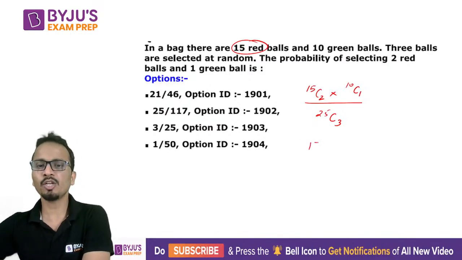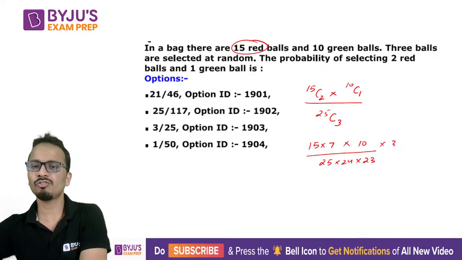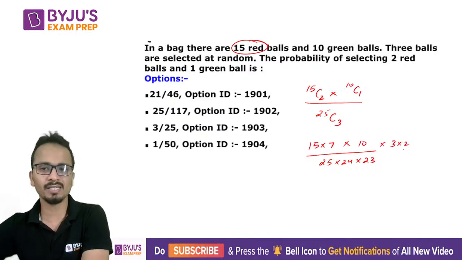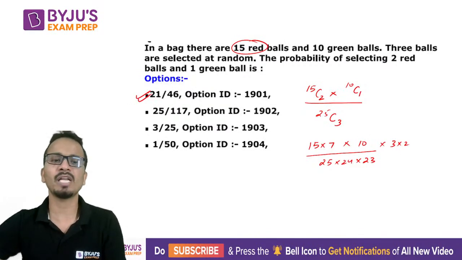So in the numerator, you will get 15C2 is 15 into 7, multiplied by 10. And then 25 into 24 into 23, whole divided by 3 into 2 into 1. Now, upon simplification, you can say that the answer will be 21 upon 46.